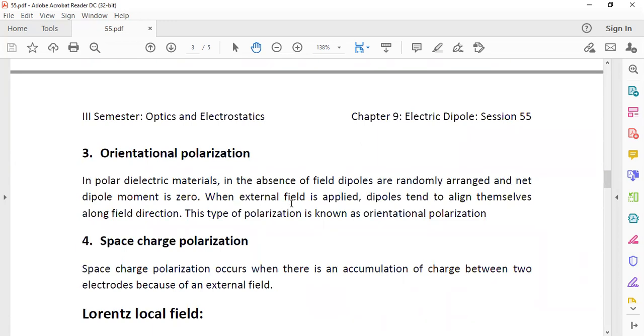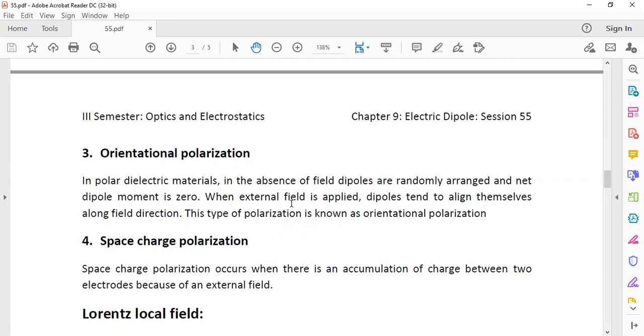Orientation polarization. In polar dielectric materials, in the absence of a field, each atom or molecule has a dipole moment. But when you consider the bulk material, these dipoles are randomly arranged and the net dipole moment of the whole material is zero.